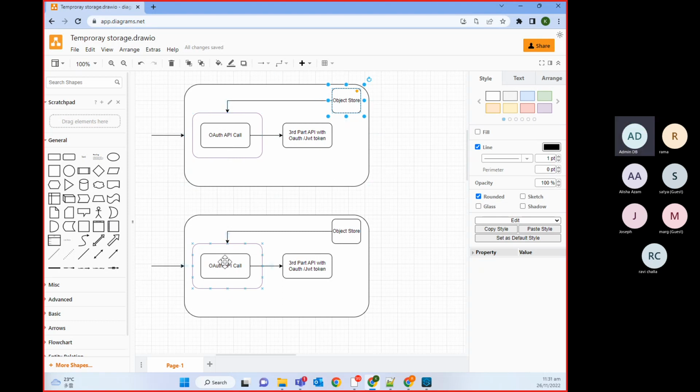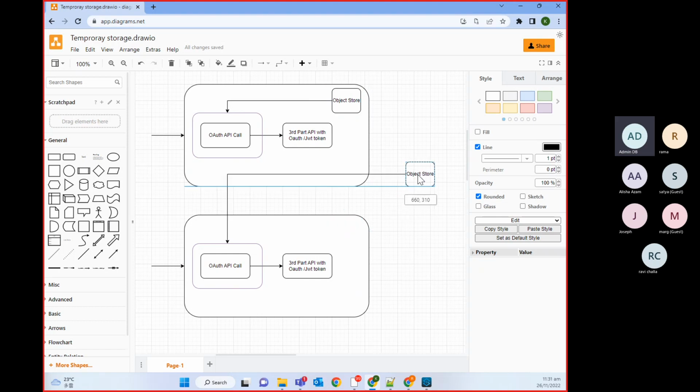After 15 minutes, when you call the other worker, since it cannot find the token in its object store, because these two are different object stores, it will call the OAuth API again, get a token, and store it there. So for the same user, we will have two OAuth tokens. If we have this kind of scenario with a clustered environment or horizontal scaling, object store v1 will not work, since it is created inside the worker. So we need to use object store v2.